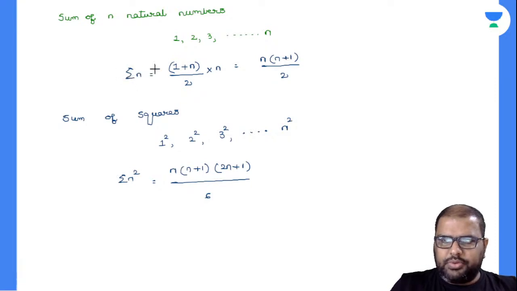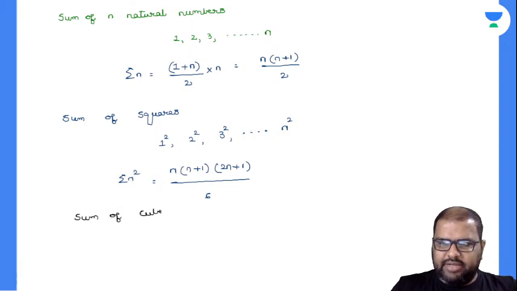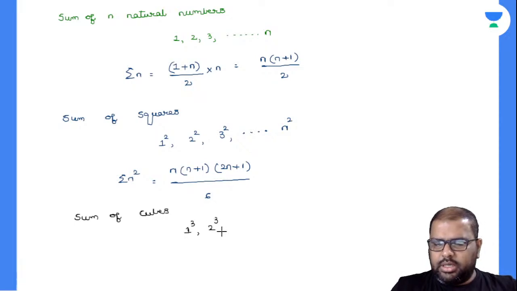The last one that you have to remember is only cubes, right? So I will be writing all my series in this format or a combo of this format, right? Because I cannot remember each and every super series, each and every technique. 1 cube, 2 cube, 3 cube, sum of, right? So on up to n cube.